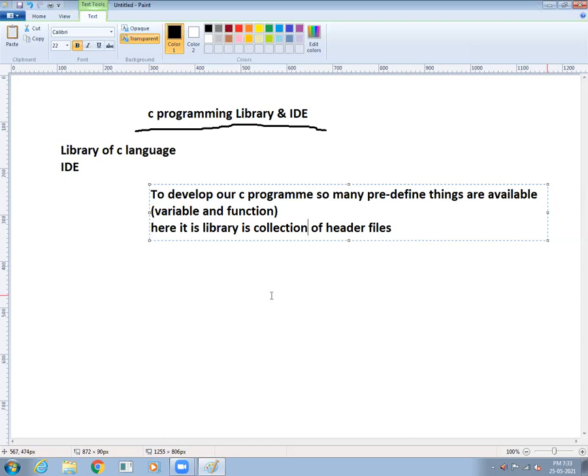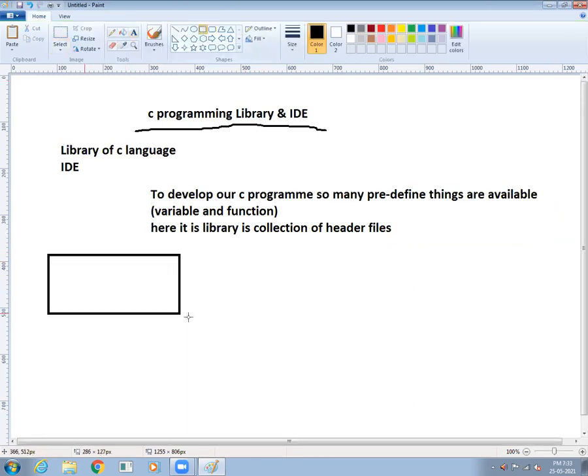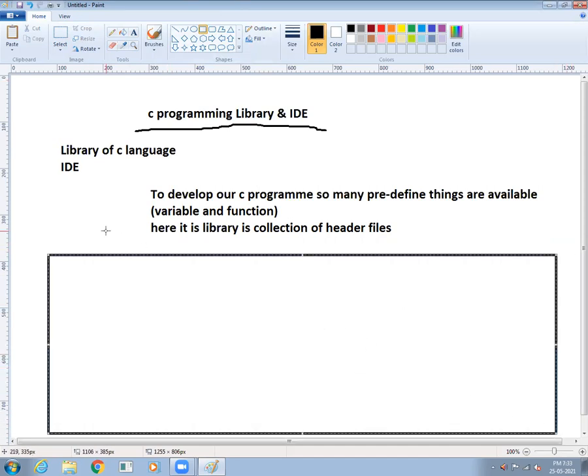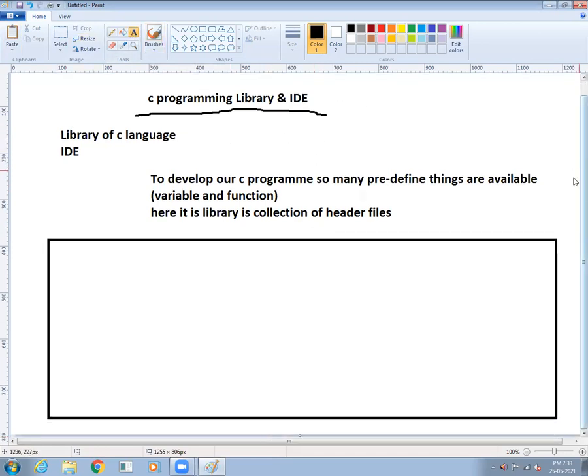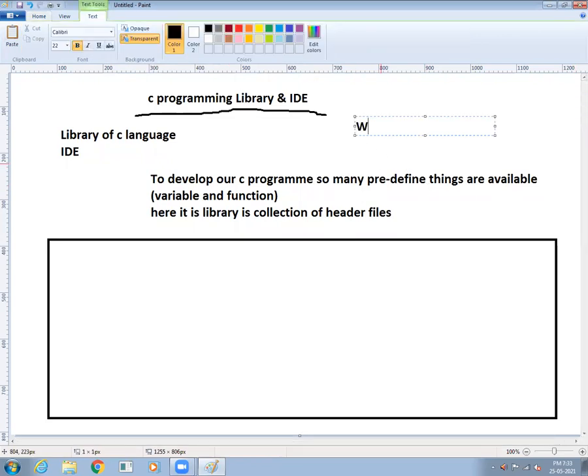So now I will show you the C library. So C language is a collection of headers. So what are header files now? Why did they divide it into many C libraries? First of all, what is a header file? Again, your question: what is a header file?